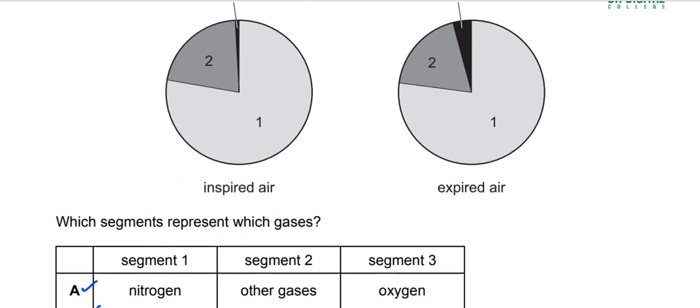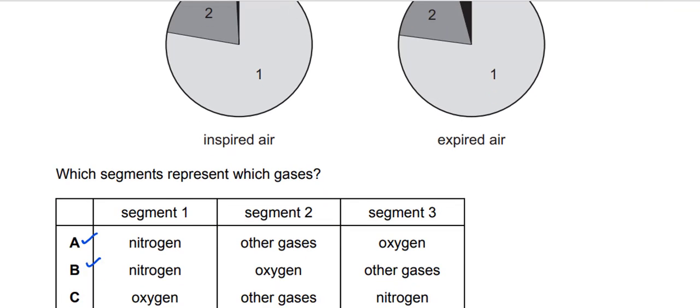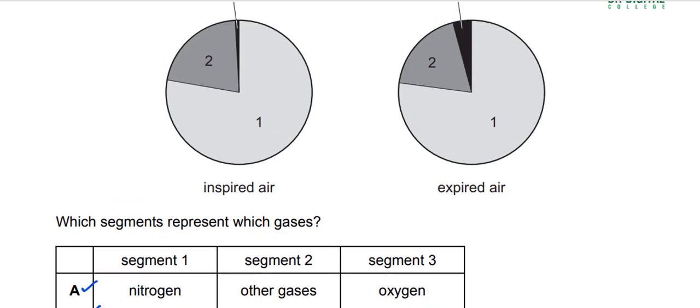So option A and B can be correct, while C and D cannot be correct because oxygen cannot be too high and the concentration of oxygen is changed. It cannot be unchanged. Segment 2 tells us that it is other gases or the oxygen. 2 is the oxygen or the other gases.